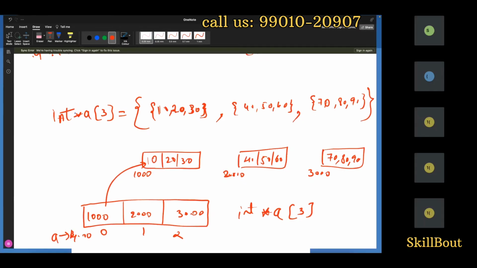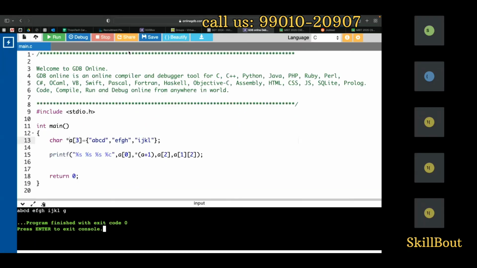Now what I'm gonna do here is keep it simple and erase this. Instead of that one, I'll write 10 comma 20 comma 30. For this, you don't have that string thing. Then 40 comma 50 comma 60, comma here, and 70 comma 80 comma 90. So this is how you're going to be storing it.